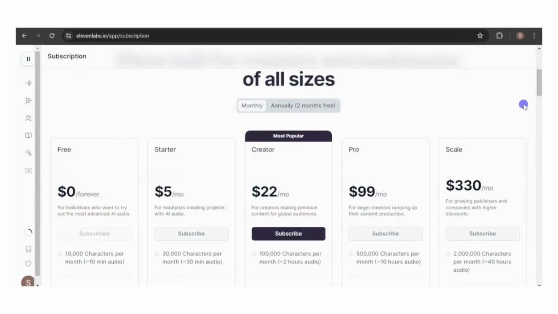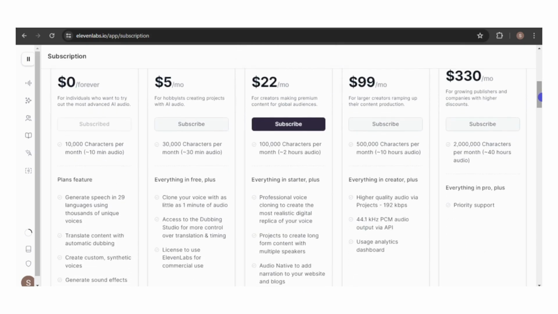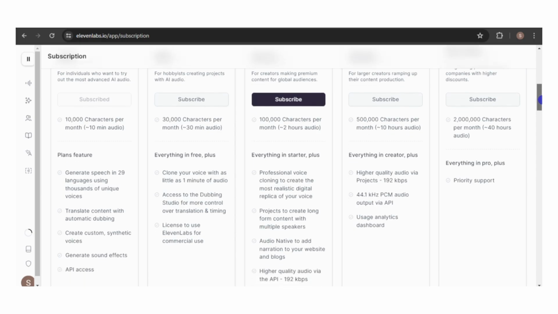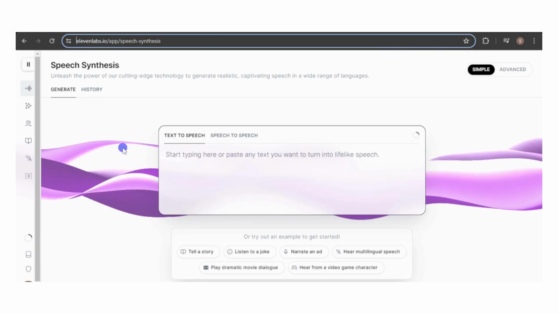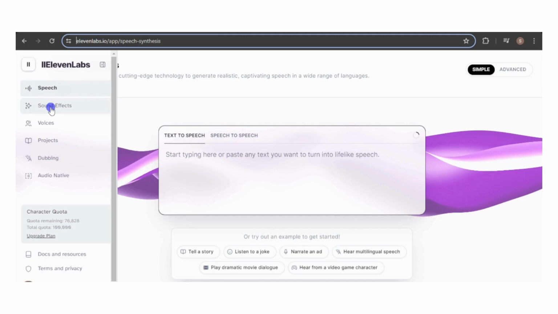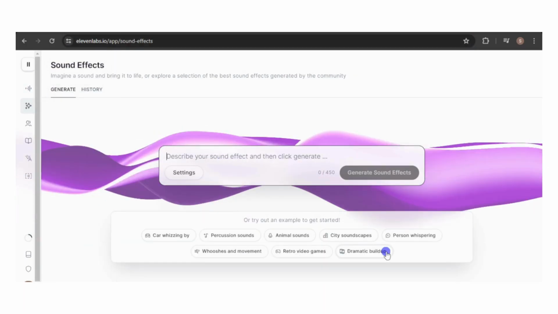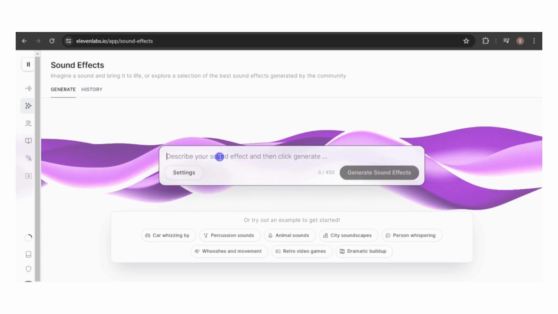To get started, you'll need a subscription. ElevenLabs offers various plans, including a free version, but keep in mind that a paid subscription is required for commercial use of the generated sound effects. To access the sound effects feature, simply head to the sidebar and click on Sound Effects. From there, you can start experimenting with text prompts and generating unique sound effects.